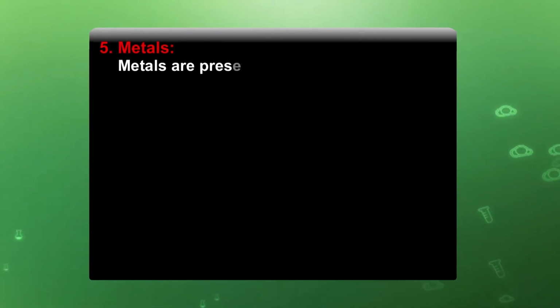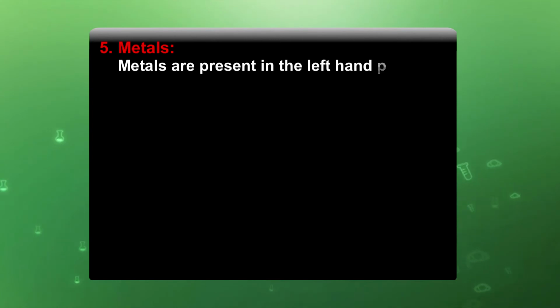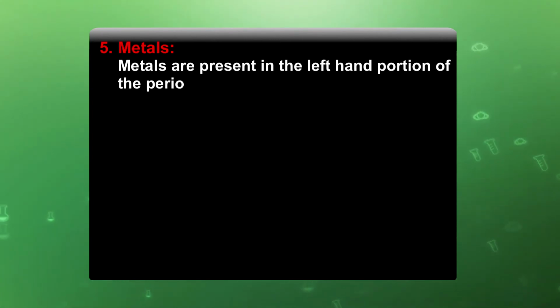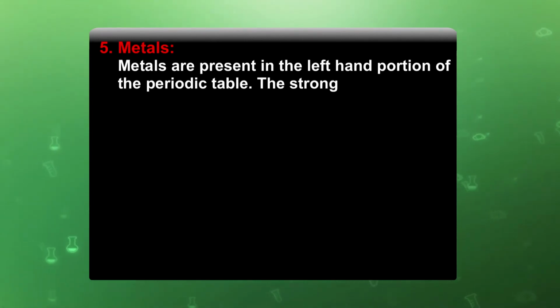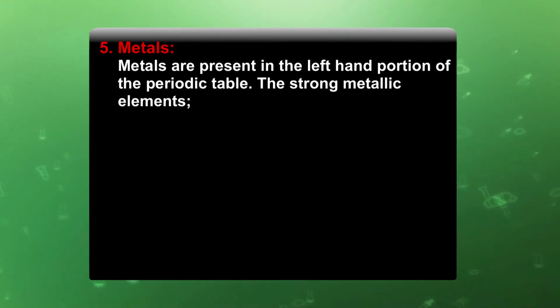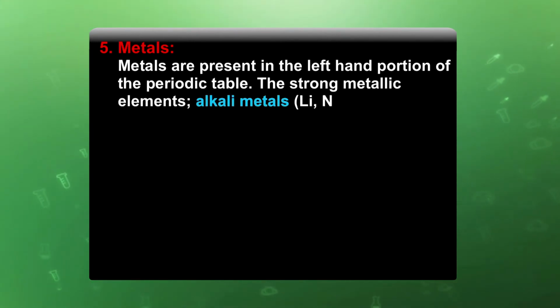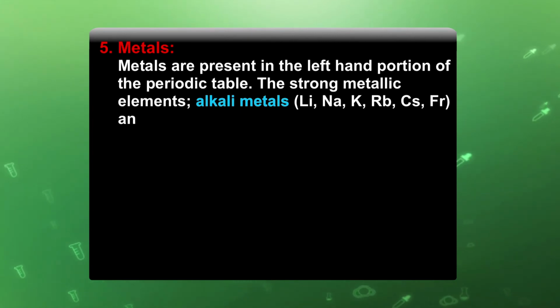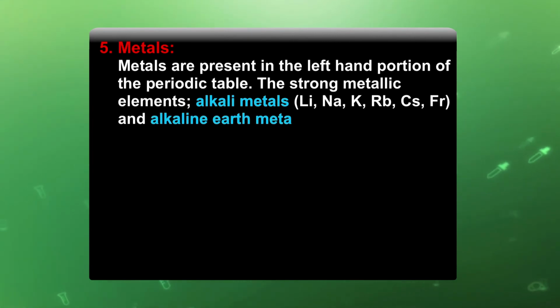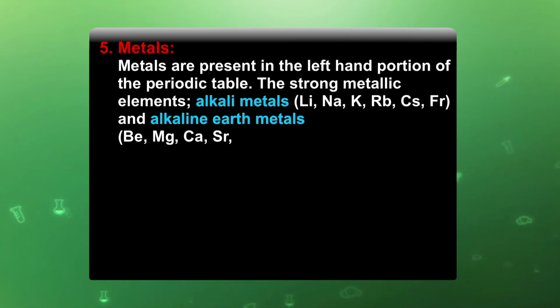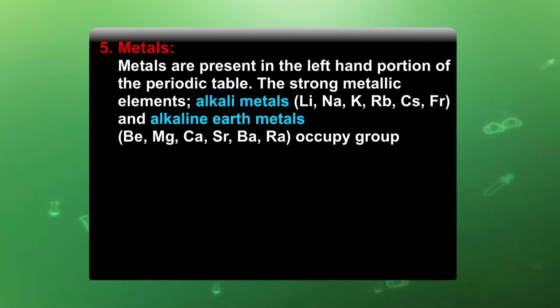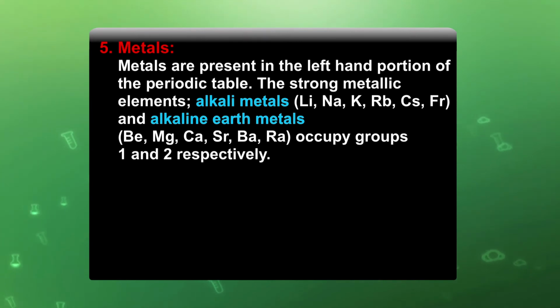Metals are placed in the left hand position of the periodic table. The strong metallic elements, alkali metals like lithium, sodium, potassium, rubidium, cesium, francium, and alkaline earth metals, that is beryllium, magnesium, calcium, strontium, barium, radium, occupy groups 1 and 2 respectively.